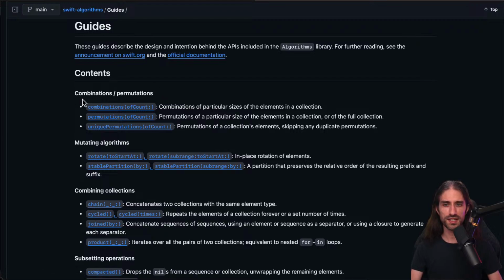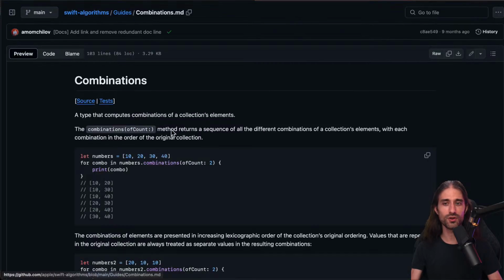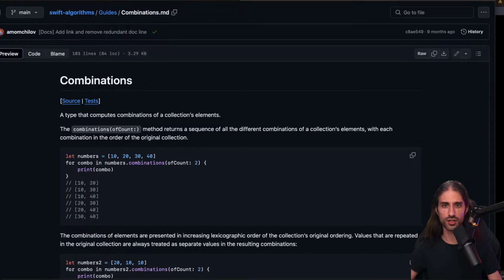The first category is about combinations and permutations. So combinations of count, combinations of particular sizes of the elements in a collection. I didn't think to mention it, but most of these functions, and even maybe all of them, if I believe what they say in the overview of the package, are meant to be applied to sequences and collections. That's why you can see them declared in an extension of either Sequence or Collection.